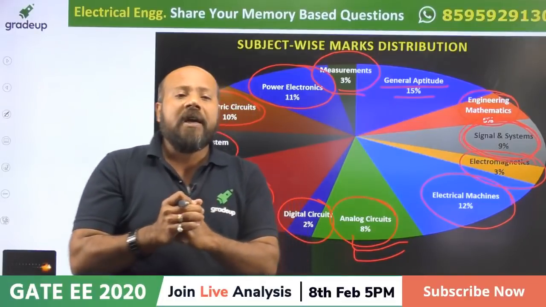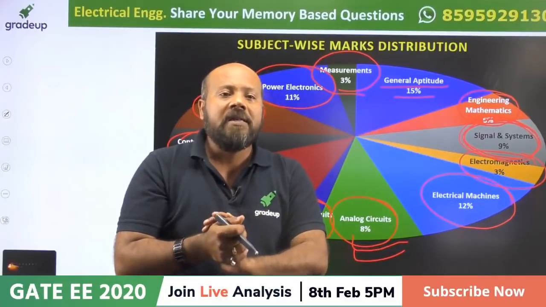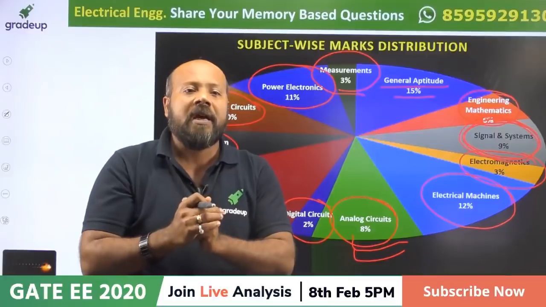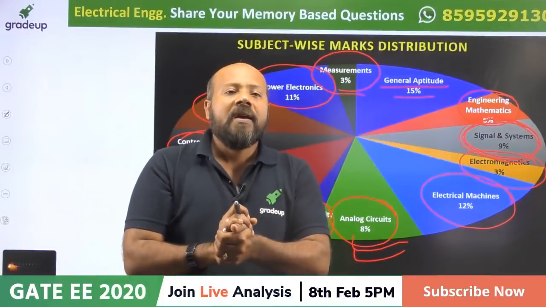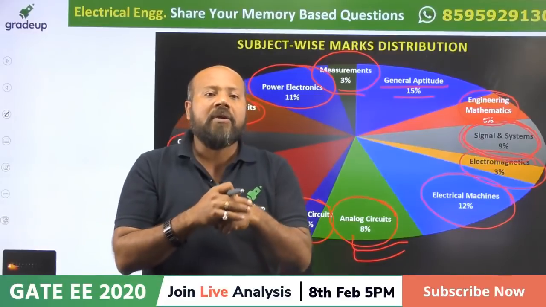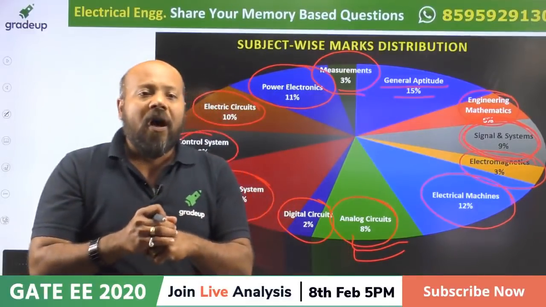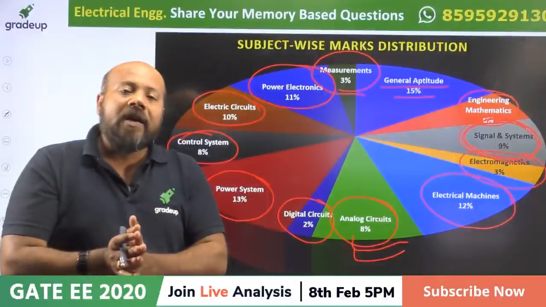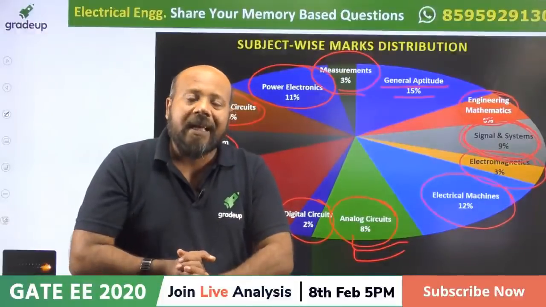Now there is one candidate, Mr. Prasad Bhujbal, he is saying 5-6 questions came from synchronous. Great. And Mr. Rakshmit is saying 2 to 3 questions from diode. All the weightage analysis we are providing you, and we will be giving you the live analysis right at 5 p.m.